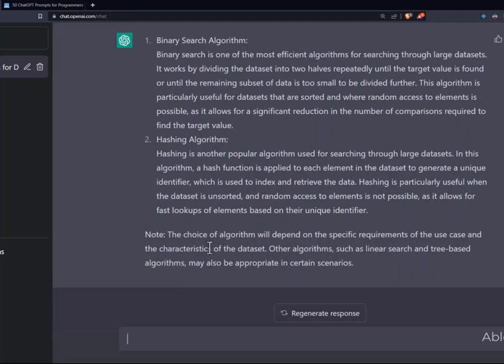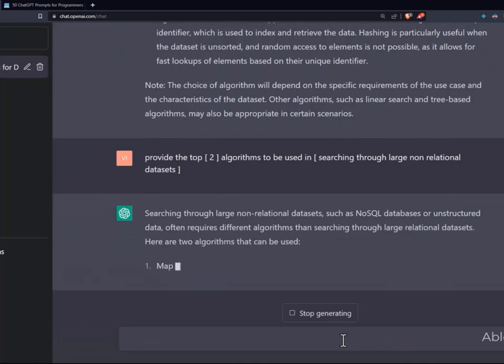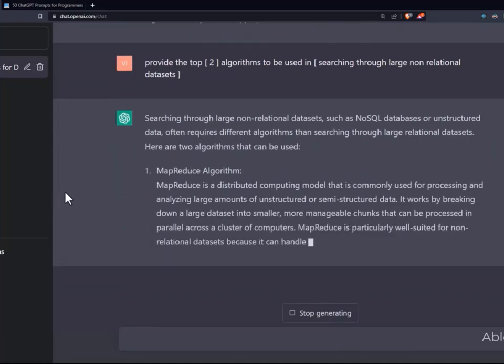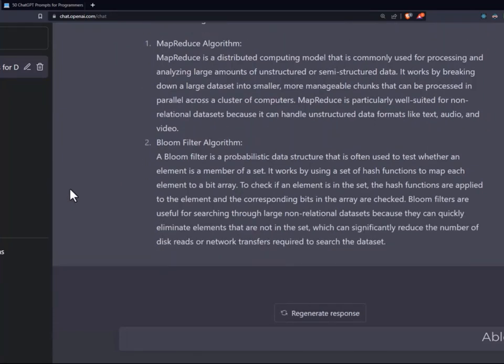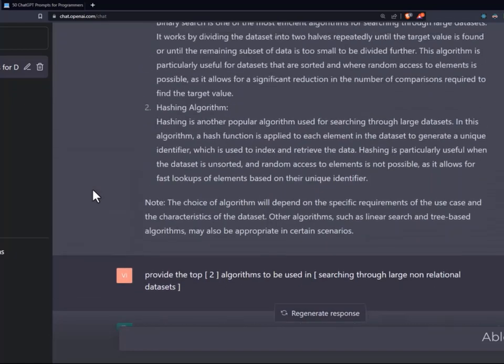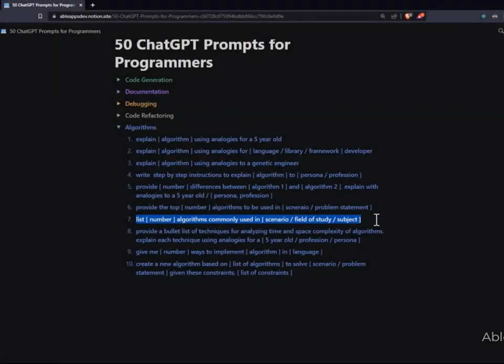It's very important. Let's say you have a non-relational database or datasets. In this case, the algorithms will be different, like map and reduce, Bloom filter algorithm. Excellent. So as you can see, again, you can use this one prompt to help you prepare for coding interviews and algorithm challenges. Now, this prompt will help you understand which of the algorithms are commonly used in a field of study or a subject.